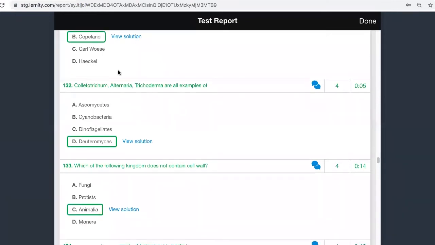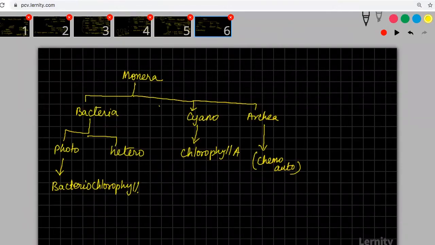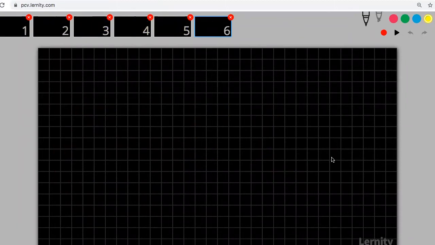Which of the following do not contain cell wall? We already know, based on cell wall, you have some classification. So what are the things that you should know here? You need to know what the cell wall in protist is made up of. Can someone tell me quickly? What is it made of in Monera?